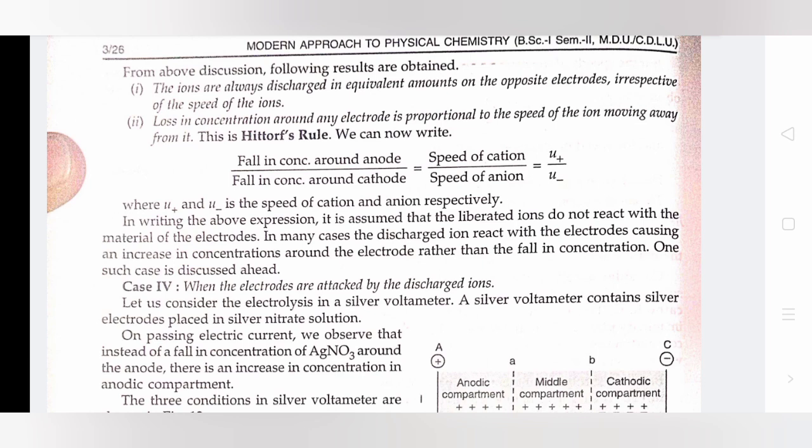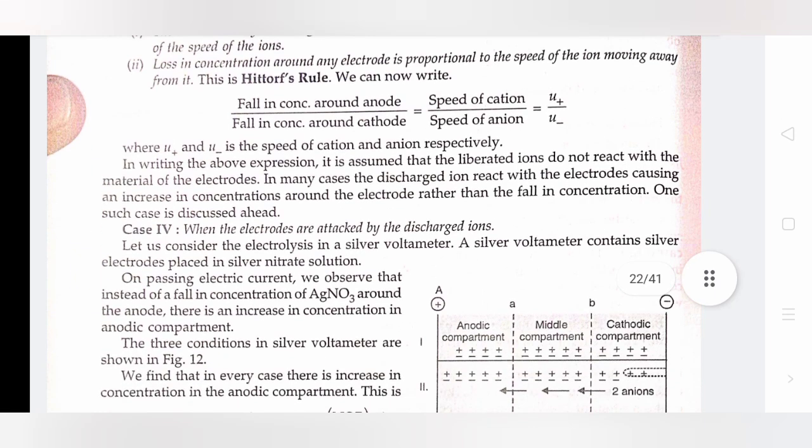We can now write: fall in concentration around anode divided by fall in concentration around cathode equals speed of cation divided by speed of anion, that is U+ divided by U-, where U+ and U- are the speeds of cation and anion respectively. In writing the above expression, it is assumed that the liberated ions do not react with the material of the electrodes. In many cases, the discharged ions react with the electrodes, causing an increase in concentration around the electrode rather than a fall in concentration. One such case is discussed ahead. Case 4: when the electrodes are attacked by the discharged ions.